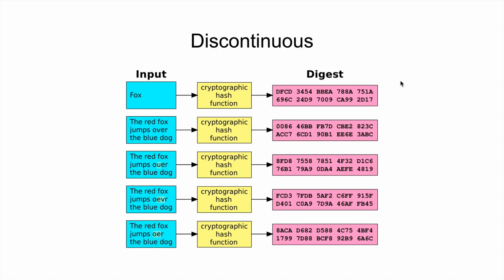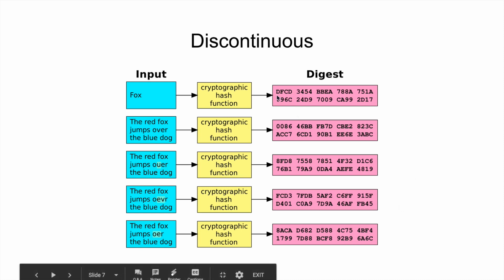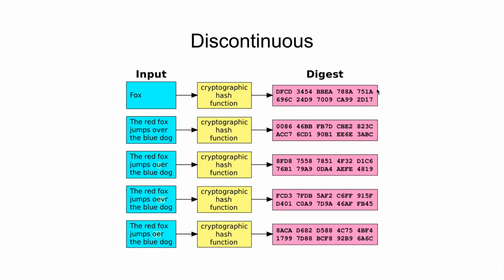Another property is that they're discontinuous. What does that mean? That basically means that even the slightest difference in the input will create a completely different output. It won't even look anywhere close to the same. If we just change one letter, if we turn this to fog instead of fox and run the function, it's not like only this C would change. We would get a digest that looks something like this, just not even close to the other output of fox, okay?